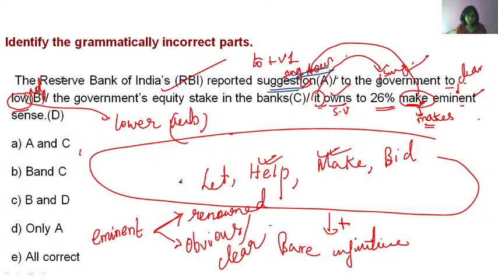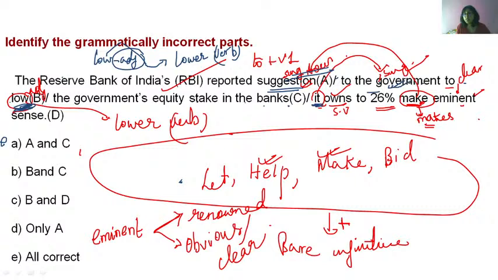After 2 you should use V1. 2 plus V1, infinitive. But here what do you have? Here you have an adjective. Low is an adjective. So you need to change this to a verb. So the verb form is lower. To lower the government's equity stake in the banks it owns.